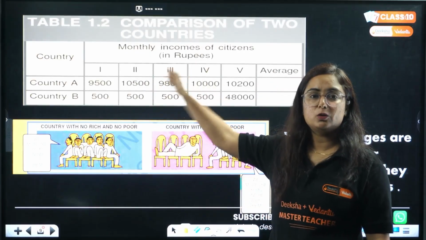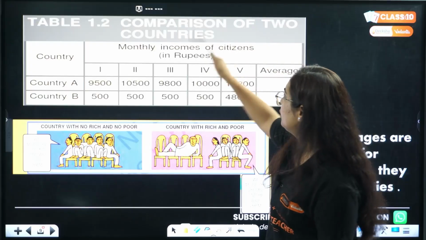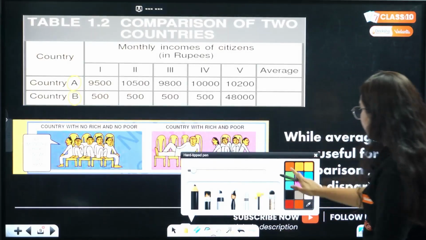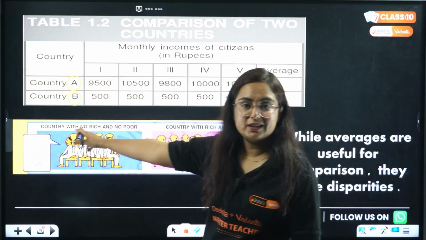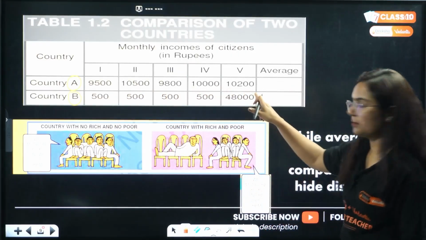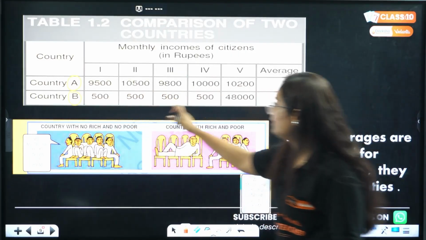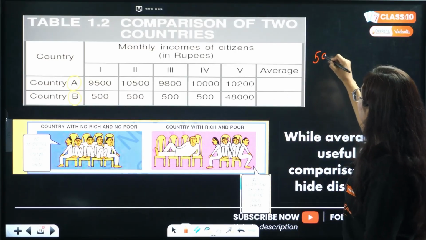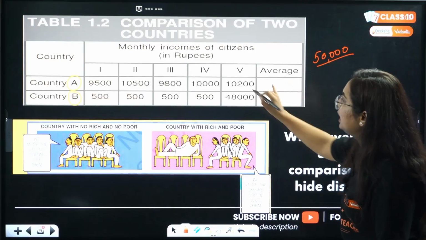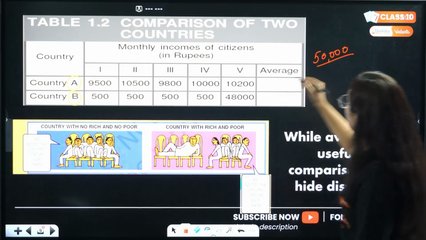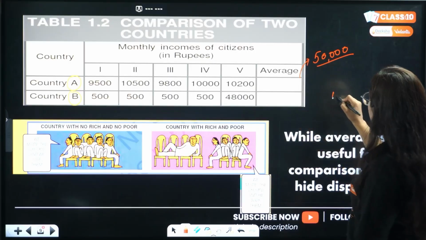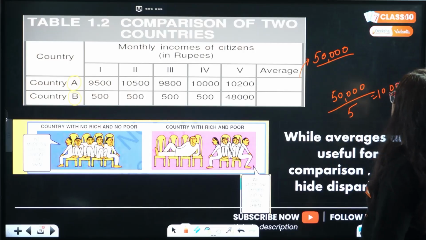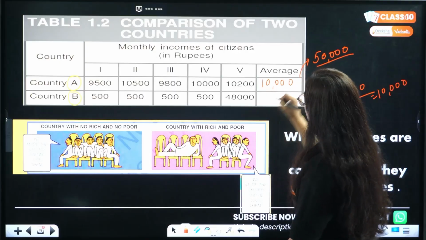This is table 1.2 given in your NCERT, a comparison of two countries. Let's say there is a country A and a country B. In country A, there are 5 citizens residing with different incomes. In country B, there are 5 citizens with different incomes. I'm doing it quickly because it is a revision session. You will find that the total is 50,000 in both the countries. In country A the total income is 50,000, and in country B also the total income is 50,000. When we divide it by 5, the average will be 10,000 for both the countries.